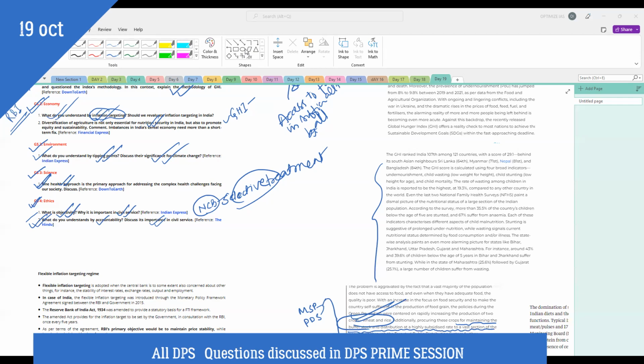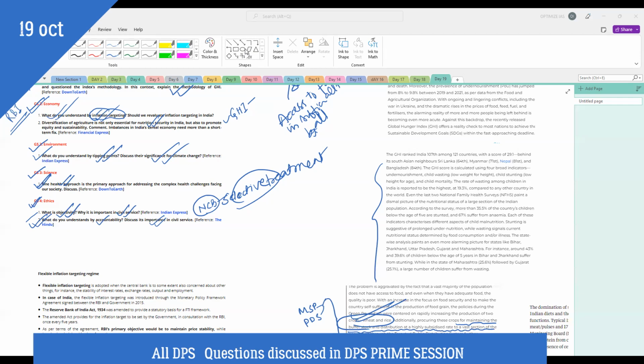It says that diversification of agriculture is not only essential for nutrition security, it will also promote equity and sustainability. Yes, you have to talk about sustainability also. No, sir, I'm talking about more focus being given to the diversification of agriculture. We should not restrict ourselves to just nutrition security.